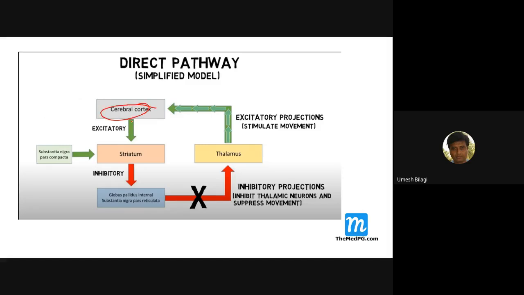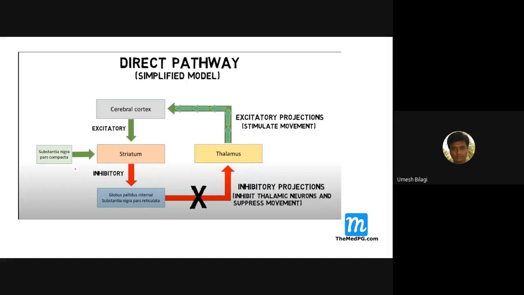So from the cerebral cortex, the excitatory impulse will reach the striatum. Further, it will give signals to the globus pallidus internal, but these are GABA based. These are glutamate. Glutamate means they are excitatory. GABA means they are inhibitory. So from the striatum to the globus pallidus internal, they give inhibitory impulses.